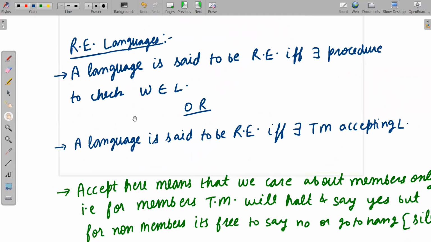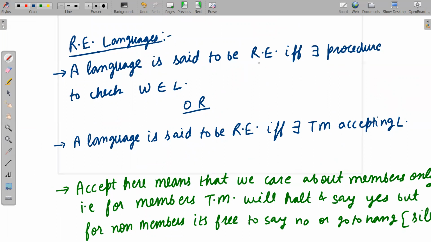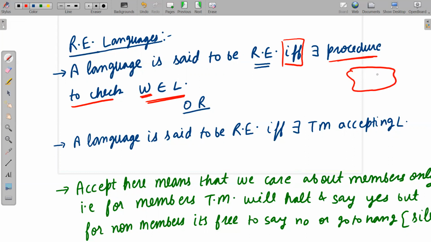What exactly is an RE language? Let me read it out for you. A language is said to be RE if and only if, please note it down carefully, that means both directions, if and only if there exists a procedure to check W belongs to L. We have a language, which is a set of strings, and it may be an infinite language also. We have an arbitrary string W, and we want to check whether W belongs to L. For checking this, if we have a procedure, then the given language is said to be RE.